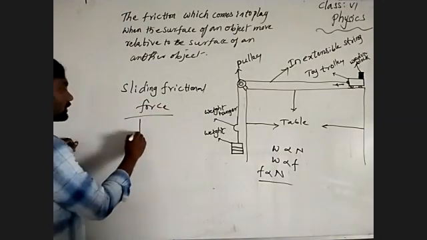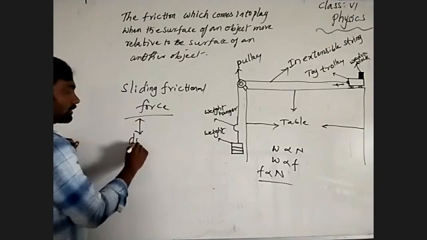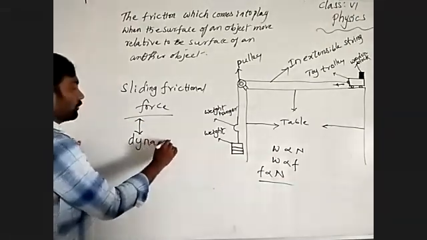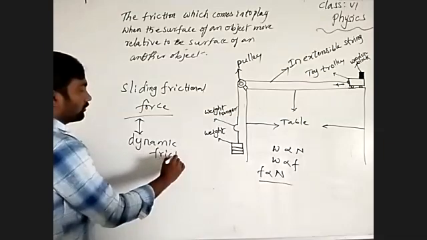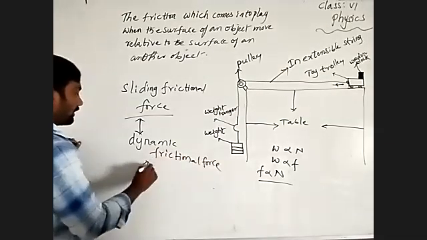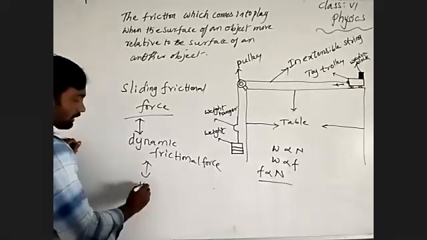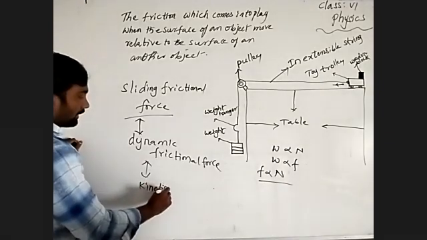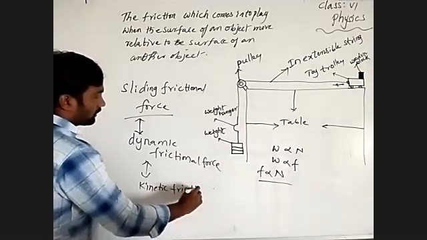This sliding friction we call dynamic frictional force. Of course, we can also call it kinetic frictional force. Why?